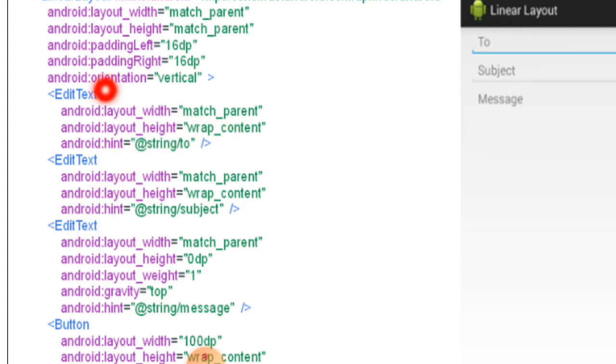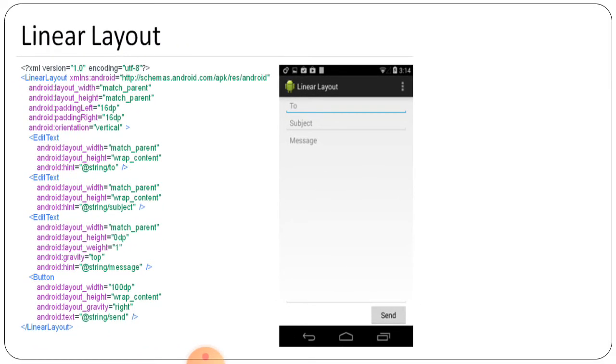So this part, android:orientation, that is vertical, that is given, so it will give the vertical orientation. So other attributes are also given. The EditText वाला part हम लोग देखेंगे अभी, ठीक है, उसके बाद आएगा. So how to edit the text, that will be given. So this is a linear layout that we are able to see, with subject and message. So this is what the linear layout is used for in the message part in Android.